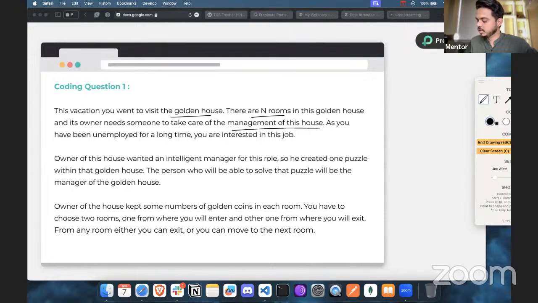Now here, the owner has kept some golden coins in each room. You have to choose two rooms, one from where you will enter and the other from where you will exit. So there are N number of rooms, and in each room there are some coins. You have to select two rooms, one where you enter and one where you exit. From any room, either you can exit or you can move to the next room. So the entry takes you to the first room, and from there either you can take an exit or you can go to the next room. So what exactly do you have to do here?